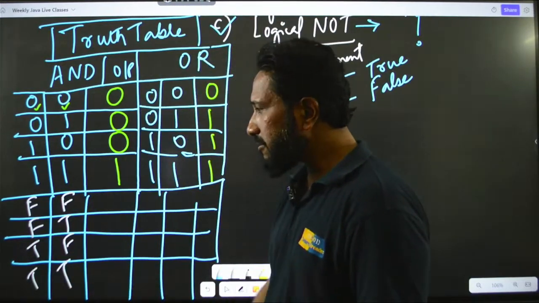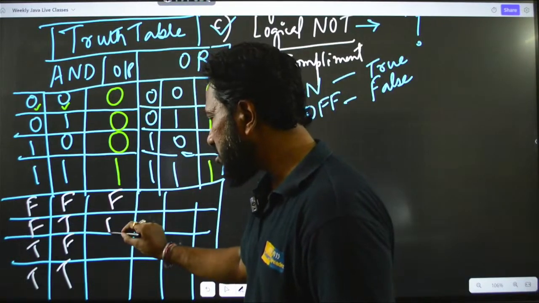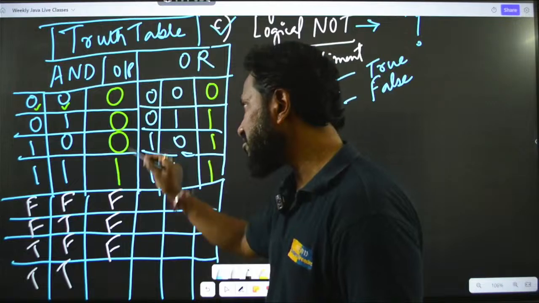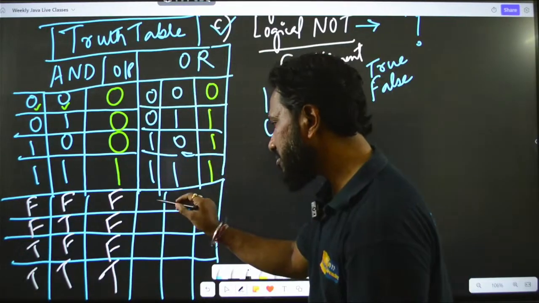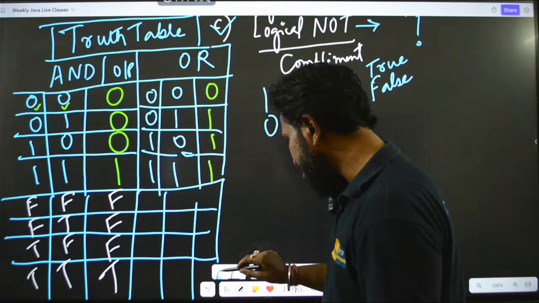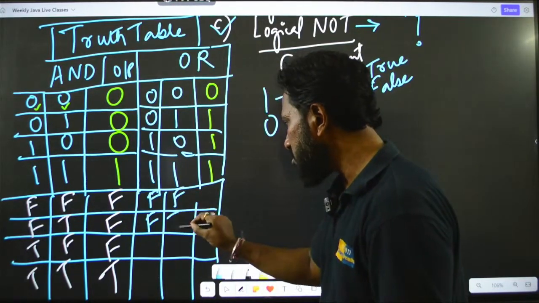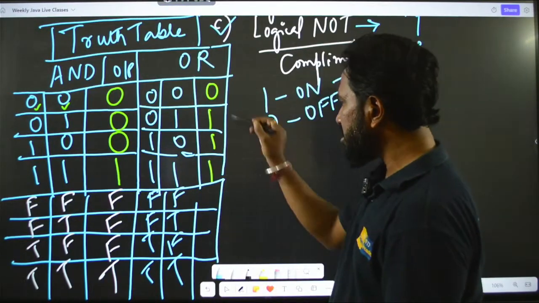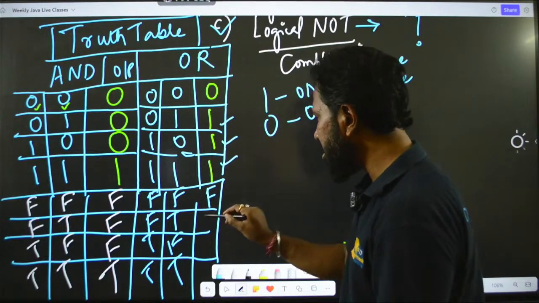In case of false and false, it will be false, false and true, false only, because 0, 0, 0 you can see. So, this becomes false, false, false, and this is true. Similarly, for this one, let me take a different color here: false, false, false, true, true, false, and true, true. In this case, you can see 0 means false, all the others will be true.